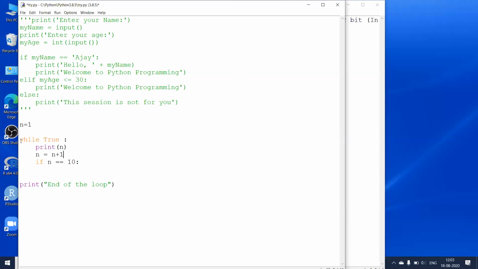You can see this loop here, which I have written. I have started with n equal to 1. And the while loop, instead of giving a condition, I have given the keyword True. T should be capital here. True is a reserved keyword. You cannot use this as a variable name. This is the beginning of my while loop.